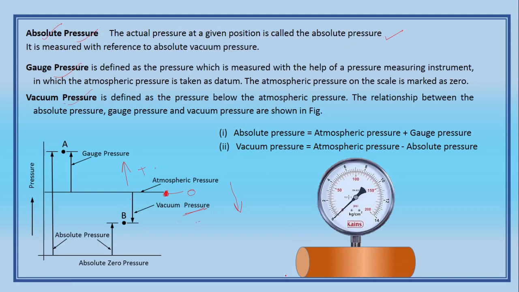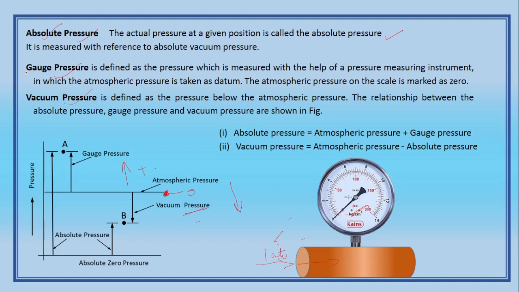So you have to understand. So this is the liquid. We are allowing the liquid to flow through this pipe, right? So this is the atmospheric pressure. You understand? And when this is supplied by the pump and everything, the pressure will be increased. How much is it increased? It is above the atmospheric pressure. That excess is shown in this pressure gauge. So that is why the pressure measured by the gauge, we call it gauge pressure.